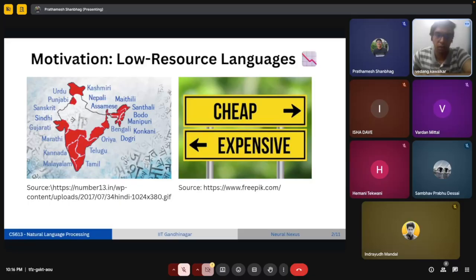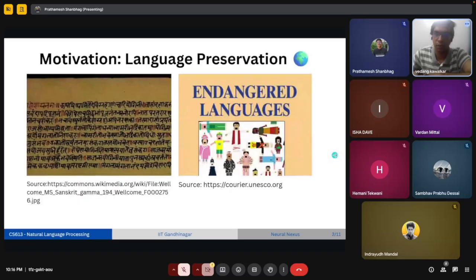And if we are to create data for these languages, we would have to hire multiple speakers and then process that speech data and all. So it can get a little bit expensive, but our approach makes it relatively cheaper compared to the traditional method. This approach can also be used for those languages where a very limited number of speakers are available, for example, Sanskrit or some other endangered or near to extinct languages.